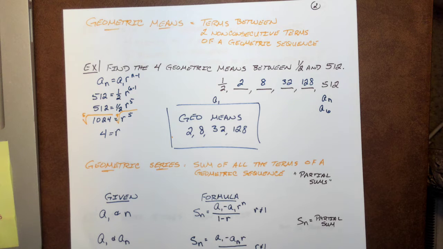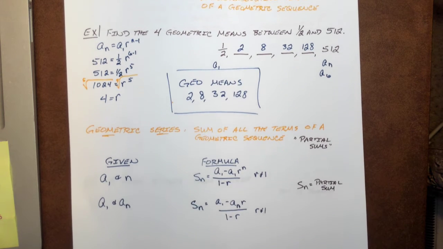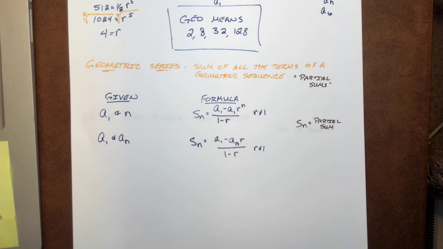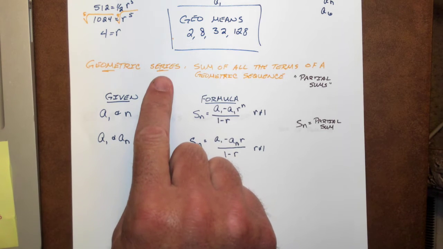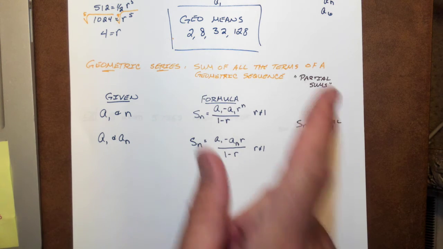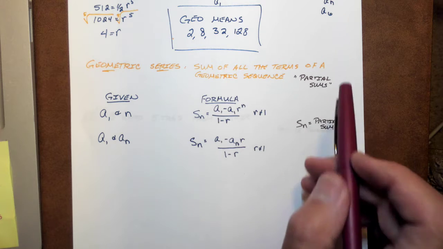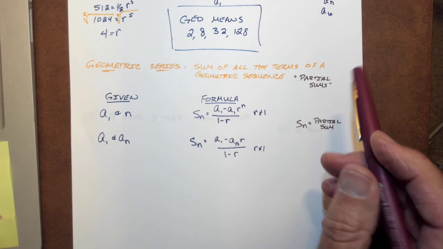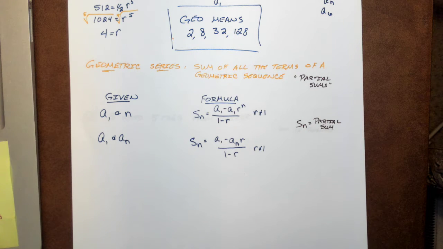Again, this should look familiar. It's just a little bit of a different formula than we did with the arithmetic means. When we have a geometric series, it's the sum of all the terms of a geometric sequence, or the partial sums, because it'll not be the whole thing, but in between two given quantities. Now, as we do this, there are 2 formulas we could use, dependent on what you're given.